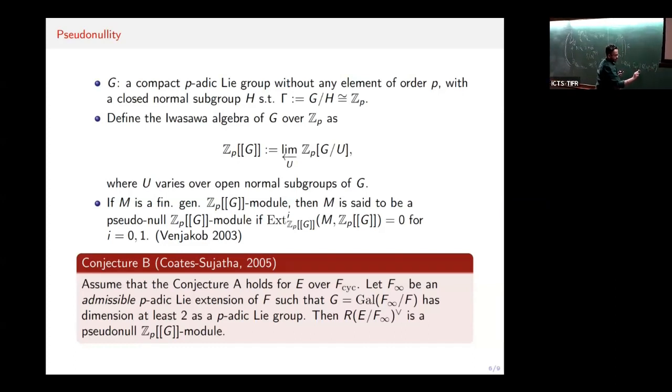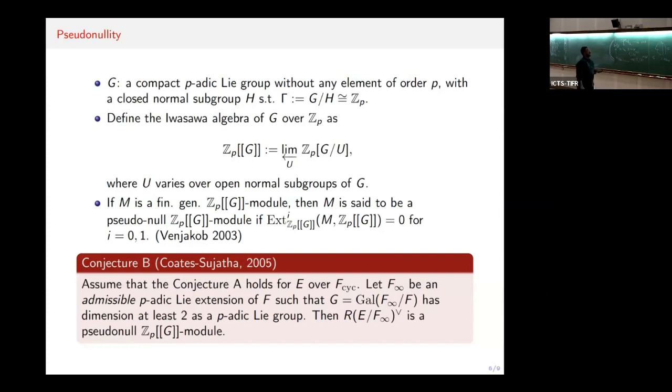And we should also know that M should be P-power free. So this is an example of our extension, the admissible p-adic Lie extension. We also want this admissible p-adic Lie extension to have a Galois group of dimension at least 2 as a p-adic Lie group. This is also satisfied, for example, in the case of the Fosters extension. Then they claim that the Pontryagin dual of the finite Selmer group of infinity is a pseudo-null Zp[[G]] module.